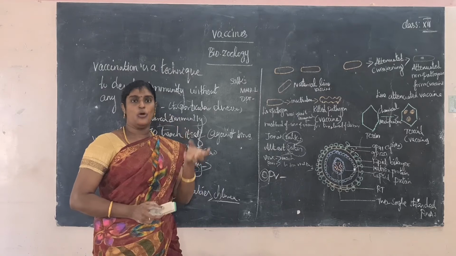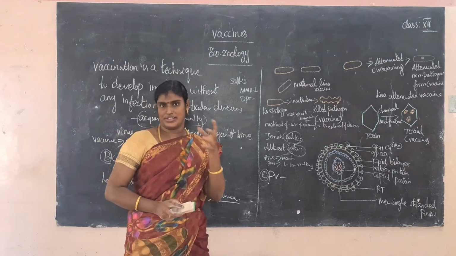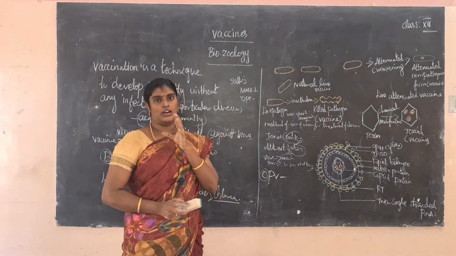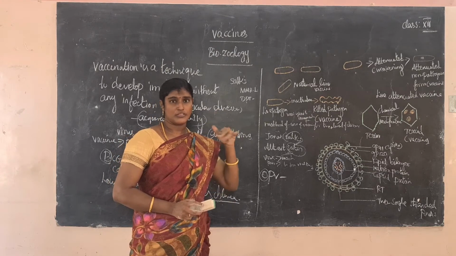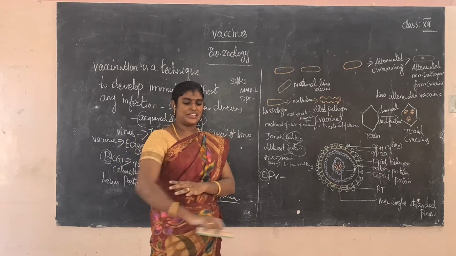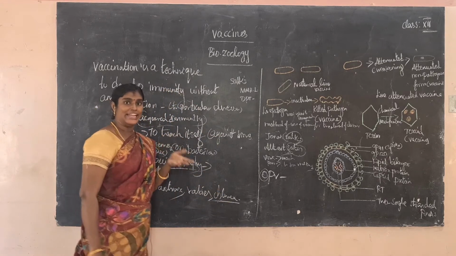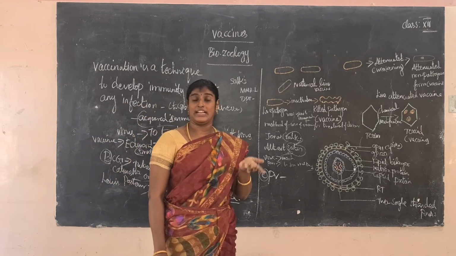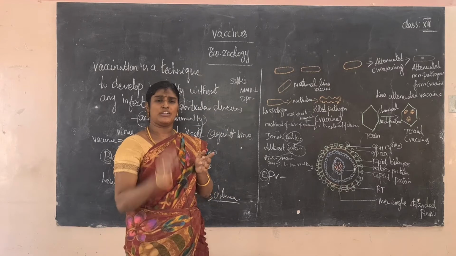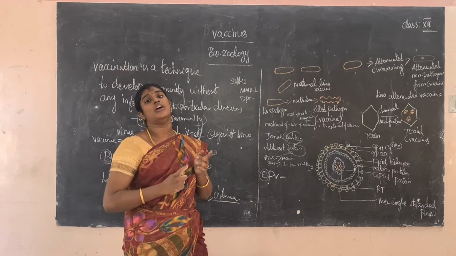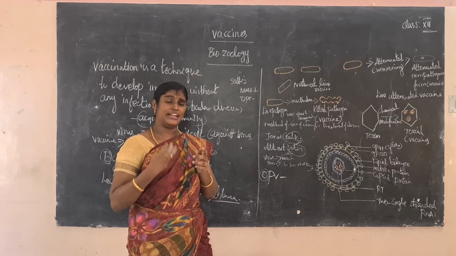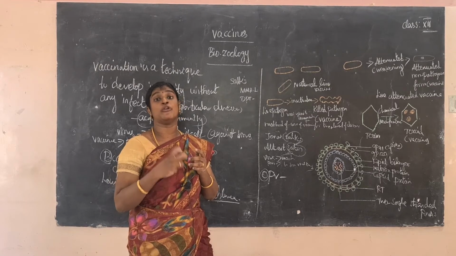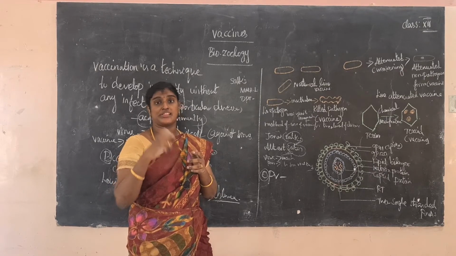Resistance to a particular disease or microorganism is called immunization. For example, weakened or attenuated, live attenuated or dead microorganisms, or parts of a pathogen, are injected into the body to develop an immune response. That is called immunization.